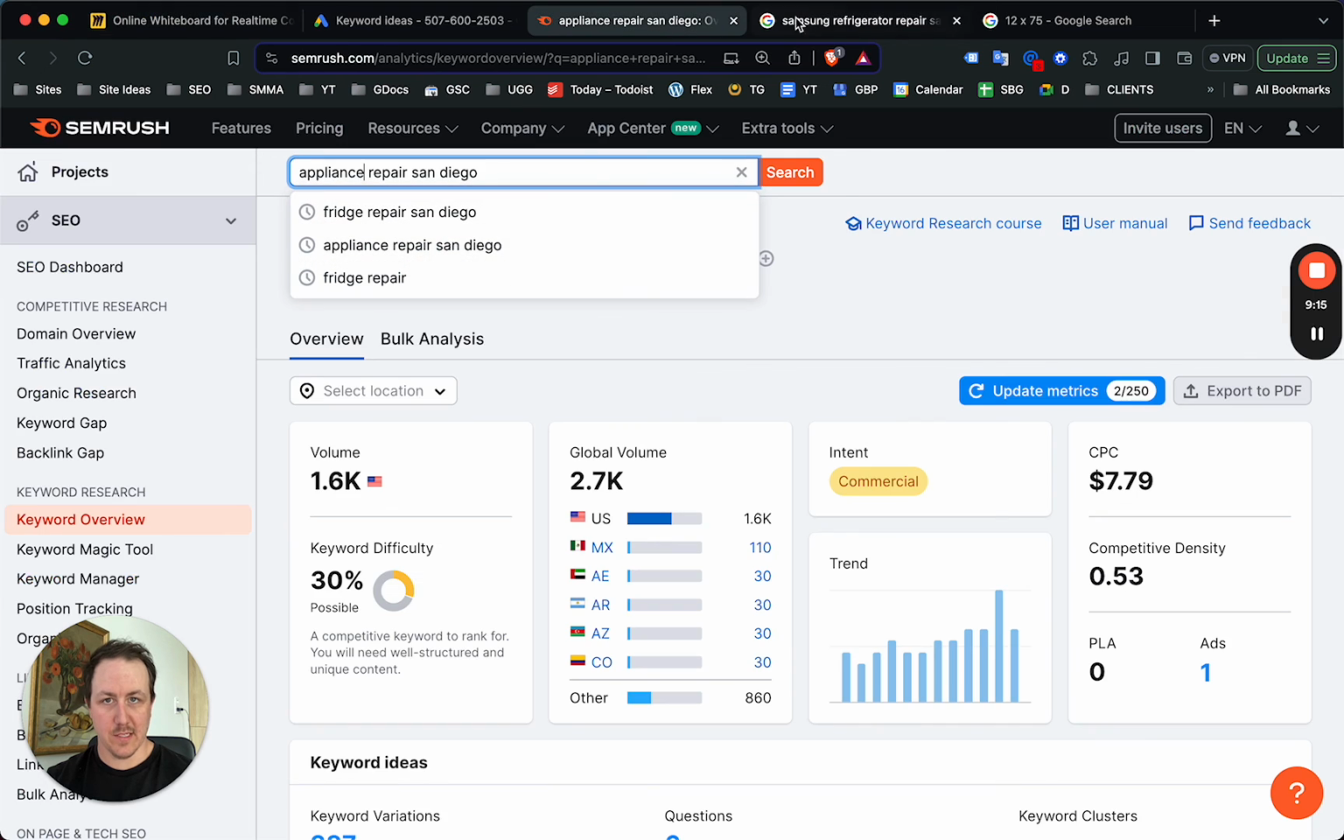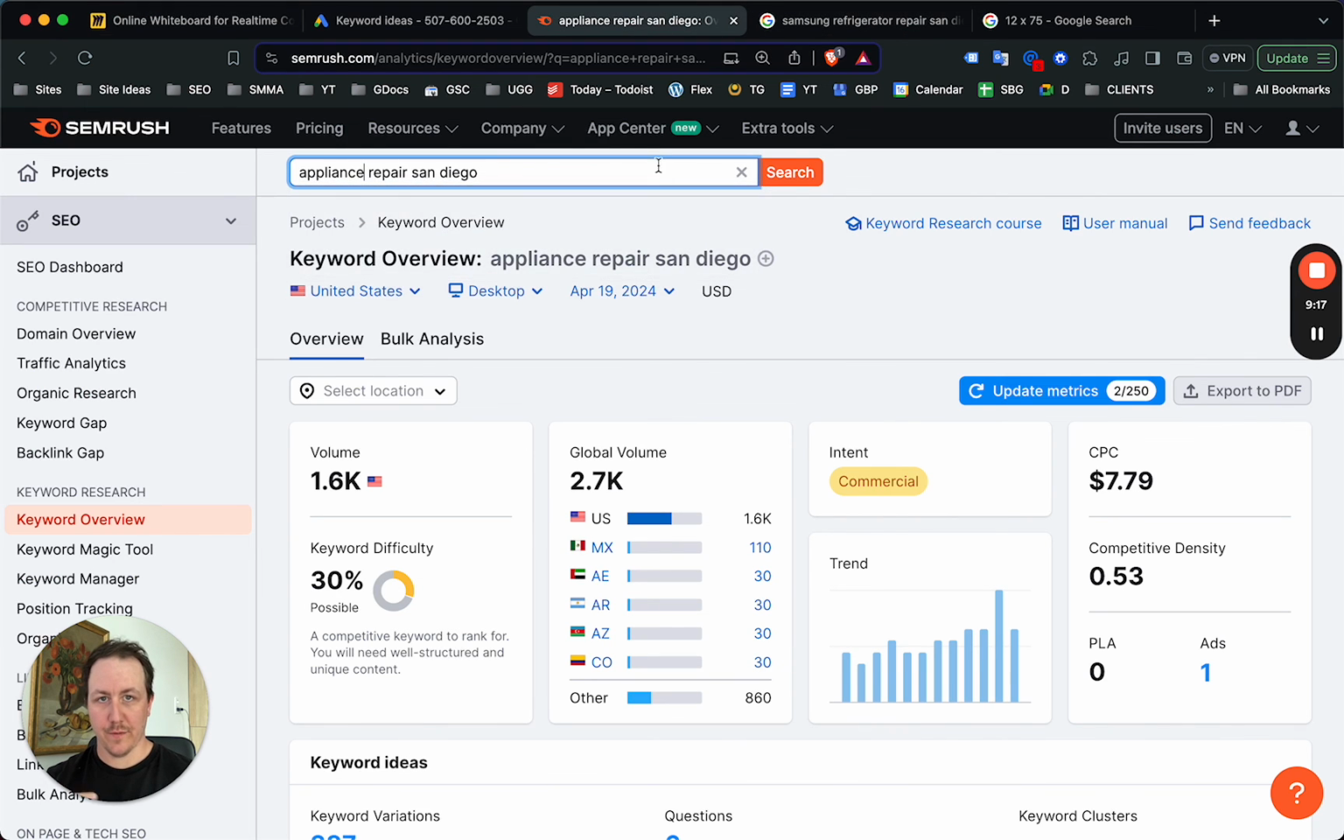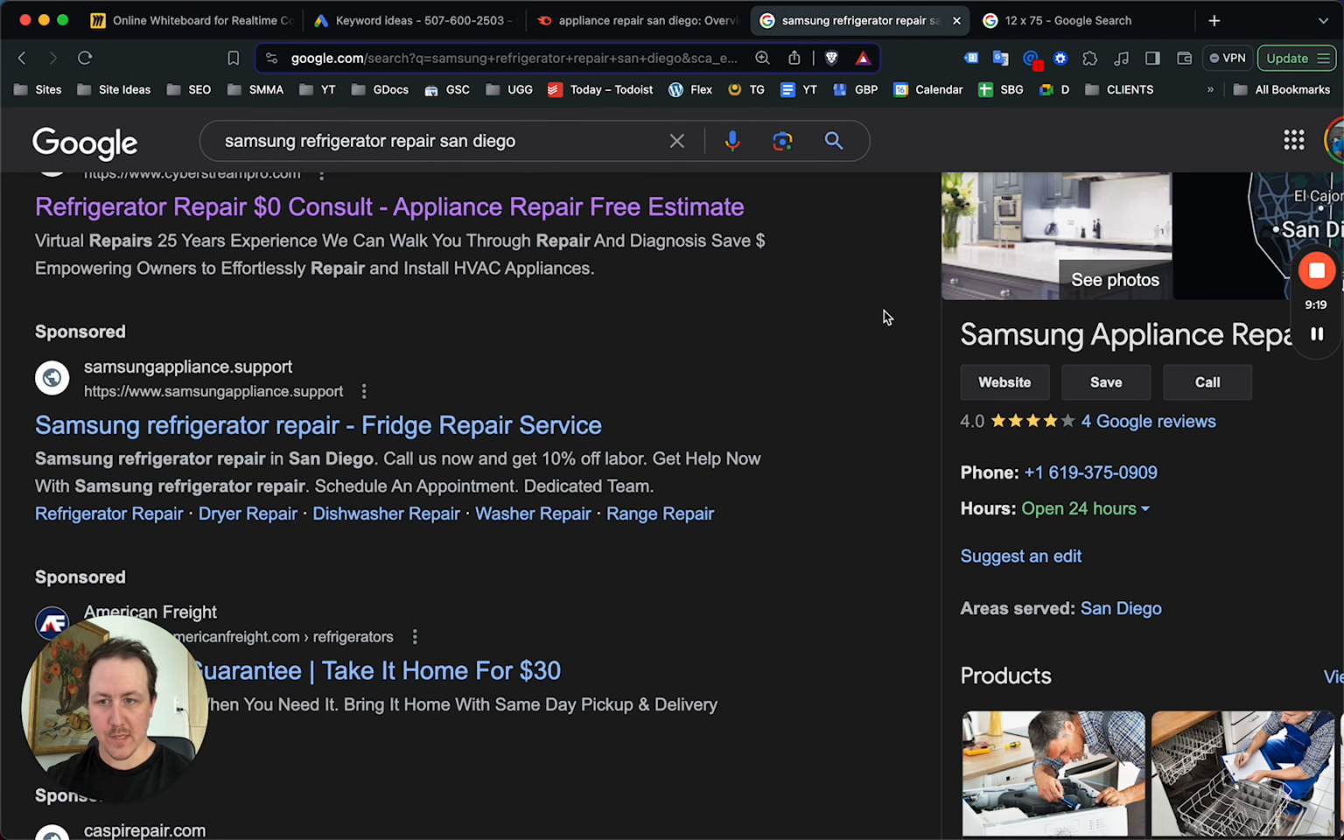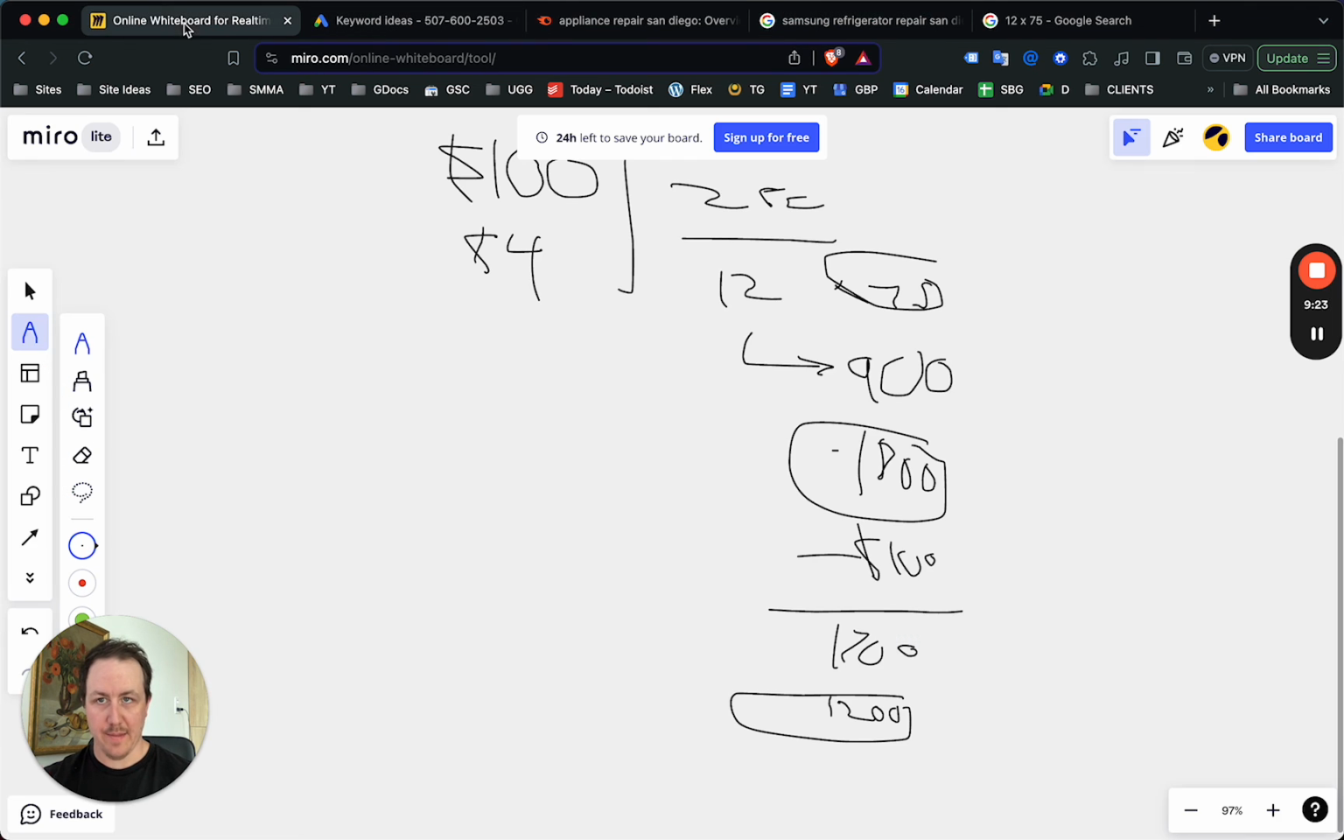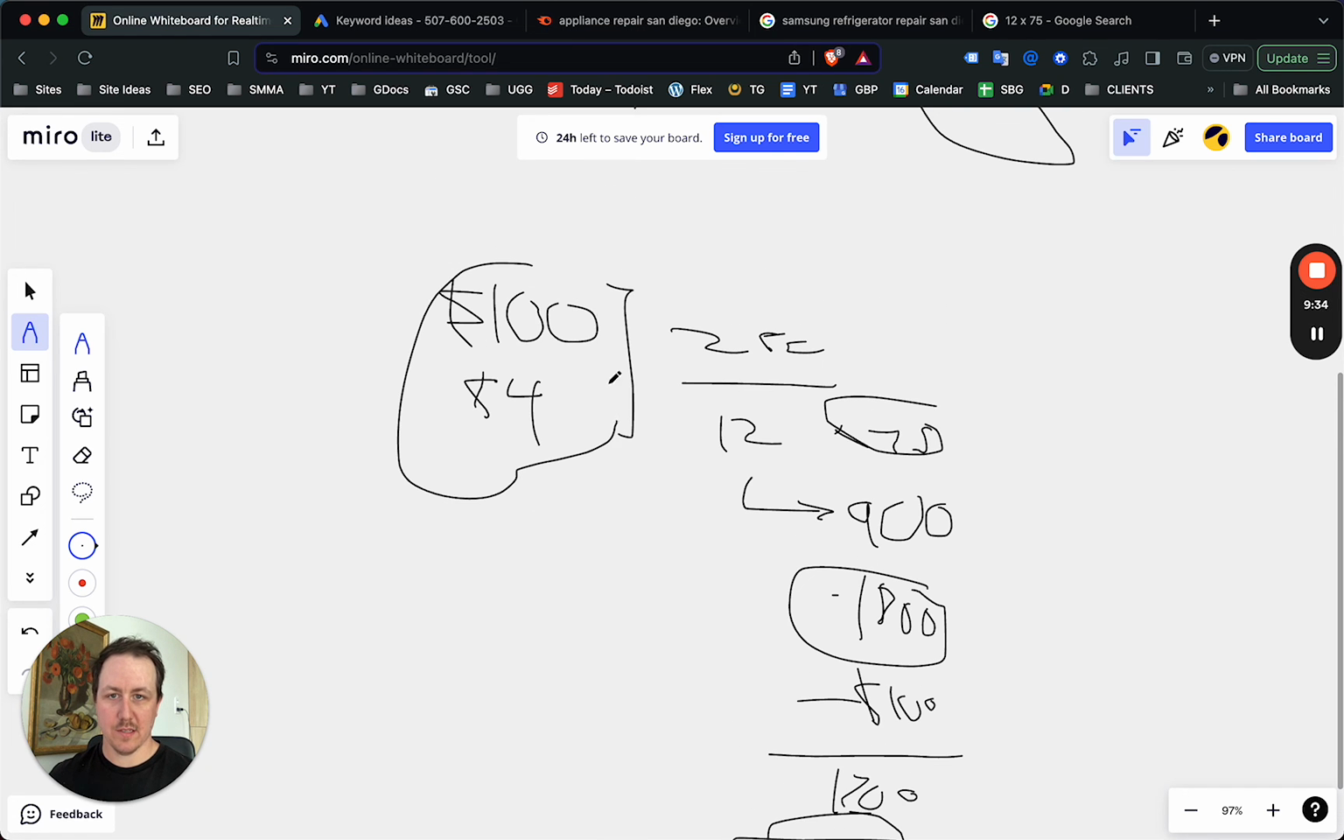Even something as simple as going from appliance repair or fridge repair into Samsung appliance repair, Samsung fridge repair, Maytag washer repair, that makes a huge difference on your bottom line and can drastically increase your revenue and make your ads significantly more profitable, even with such a low budget of $100 per day.